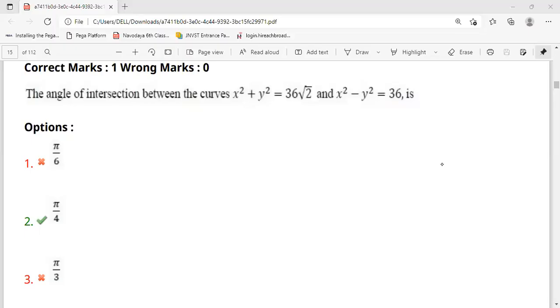This question is big, but we have a formula for this. If you know that formula, it will be simple, not more than 1 minute. So the formula is: x square plus y square is equal to a root 2, and x square minus y square is equal to a. Then the angle of intersection between the two curves is just pi by 4. Remember this. Okay, next question.